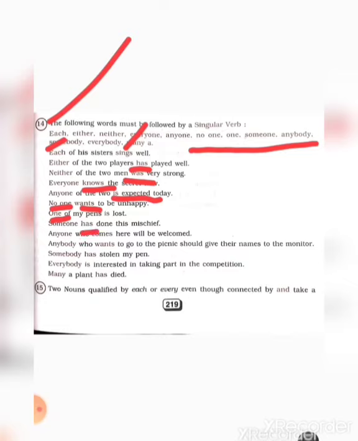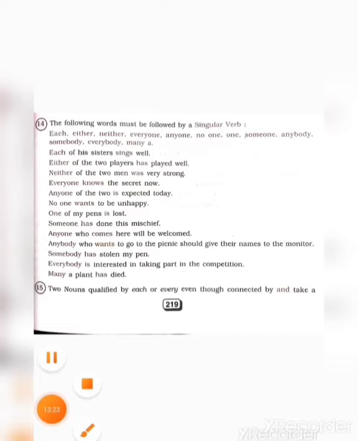Anyone who comes here will be welcomed. Who comes, singular verb. Okay. Anybody who wants to go to the picnic should give their names to the monitor. So after anybody also singular verb. So that is why wants. Somebody has stolen. After somebody also has.